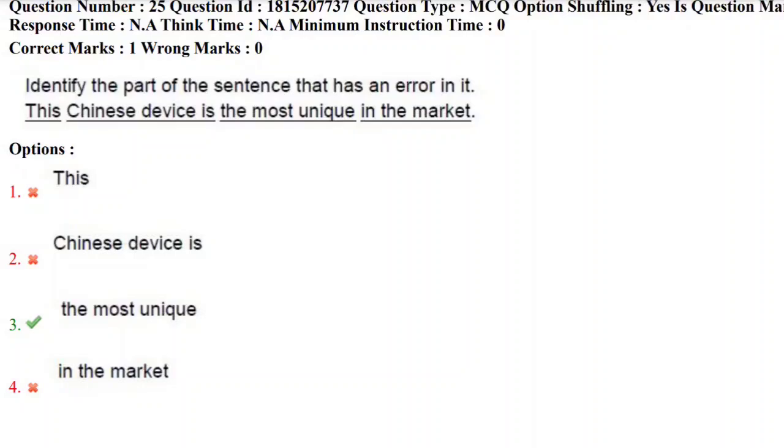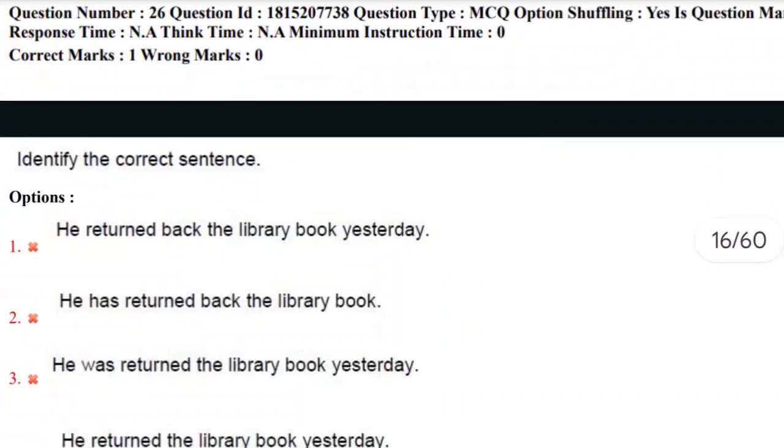Unique is itself in the superlative degree. This Chinese device is unique in the market, which implies the sentence is in the superlative degree. We need not to use the additional words like the most. So the correct answer here is the most unique, which has error. So let's look at this correct sentence. This device is unique in the market. So the correct answer here is third option. Let's move towards 26th question.